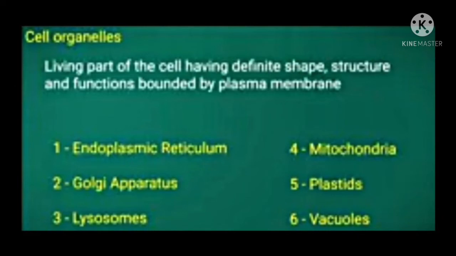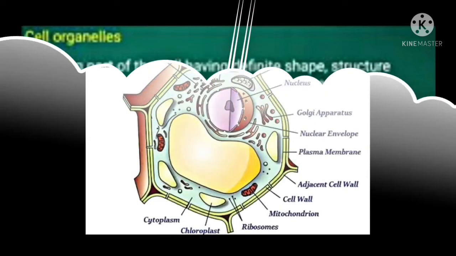Now let us see in details about the cell organelles. Cell organelles are nothing but the living part of the cells which have definite shape, structure and function bounded by a plasma membrane, that is, it is bounded by a cell membrane. The cell organelles are endoplasmic reticulum, Golgi apparatus, lysosomes, mitochondria, plastids and vacuoles.